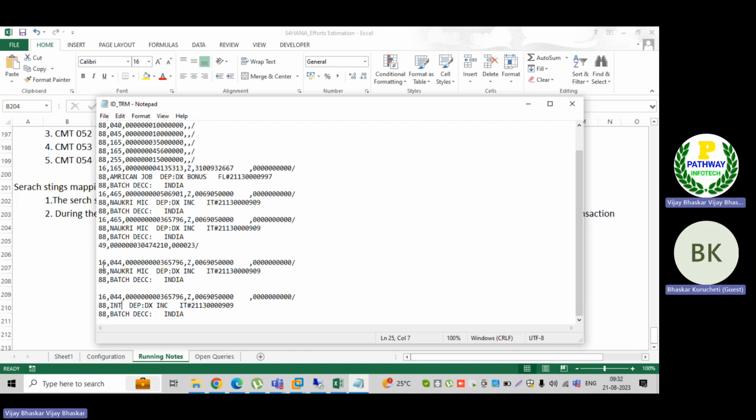So the difference between bank charges and interest payable is the standard text. With this text, I am going to define a search string. So the moment the EBS statement consists of this INT, the system has to derive a particular posting rule.